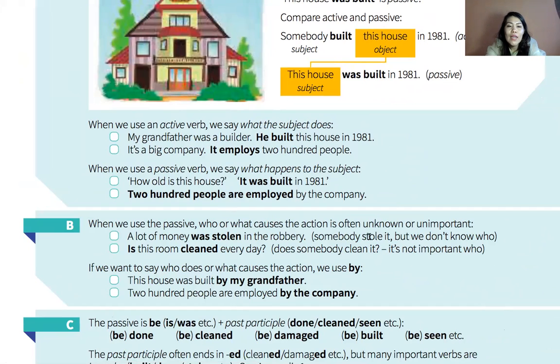of the verb. For example, is this room cleaned every day? So it is not important who cleaned, but in that case, we ask the question. Is this room cleaned every day? This is a question form in passive.